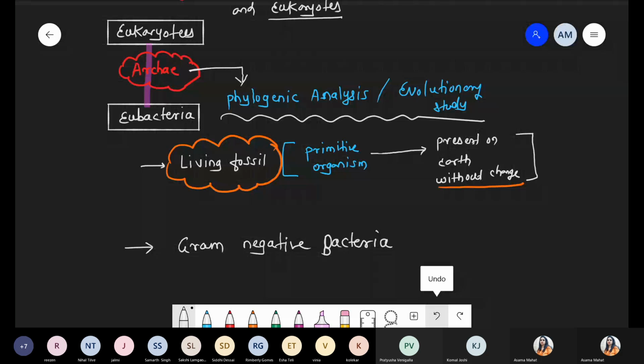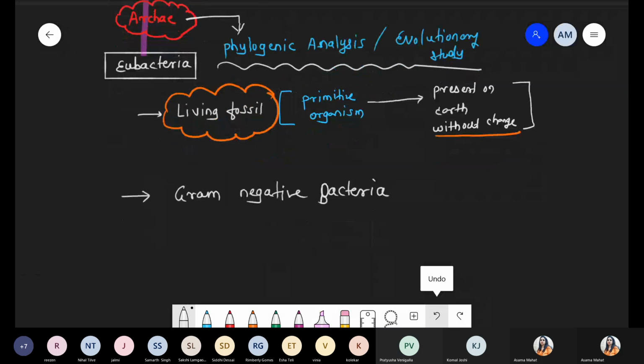We are talking about archaebacteria. These are gram negative bacteria. These are living cells, and we have to write down that these are primitive bacteria. Primitive bacteria, and they show a connecting link between the eubacteria as well as the eukaryotes. Got it?